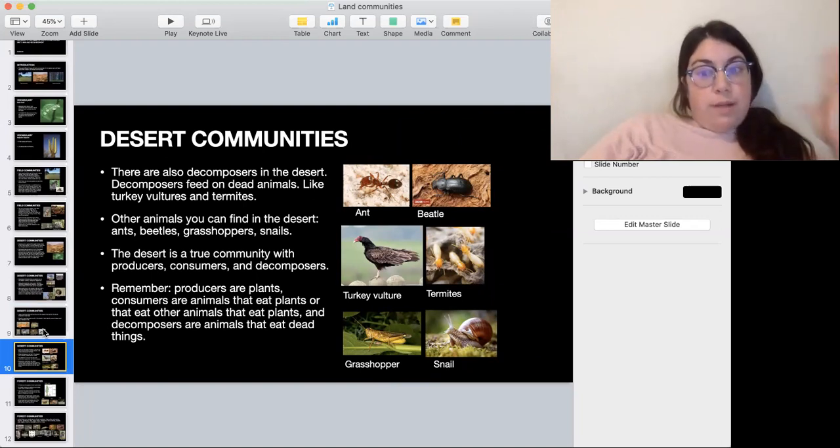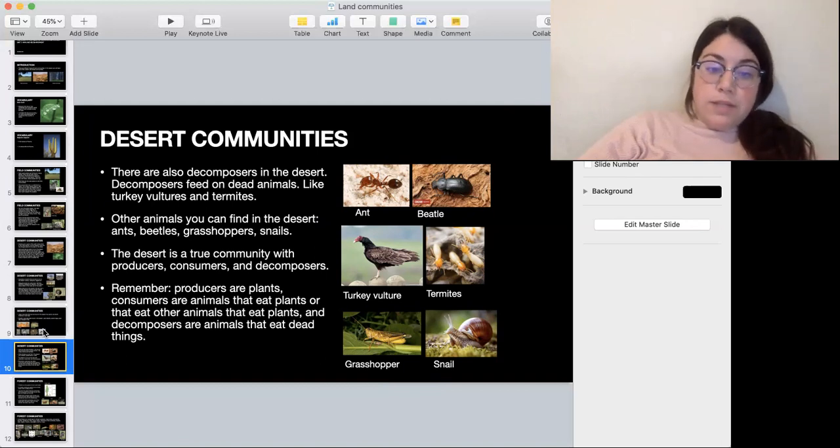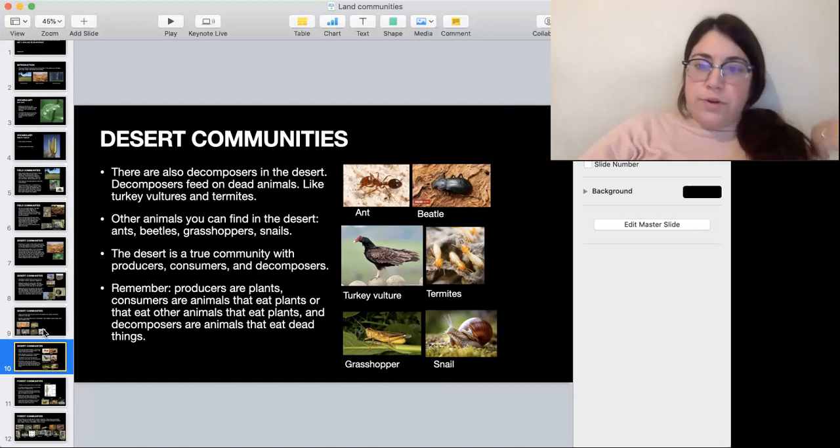Remember that when we talk about animals or plants, we talk about producers being plants. Producers are the things that produce food for others. Then you have consumers, animals that eat plants, or animals that eat other animals that ate plants. And then you have decomposers. Decomposers are animals that feed on dead things, okay? So they're like the cleanup team, remember that we talked about that before?